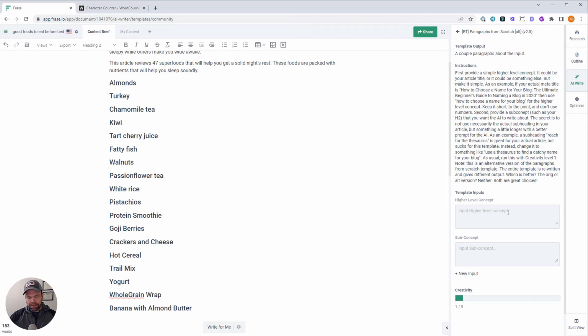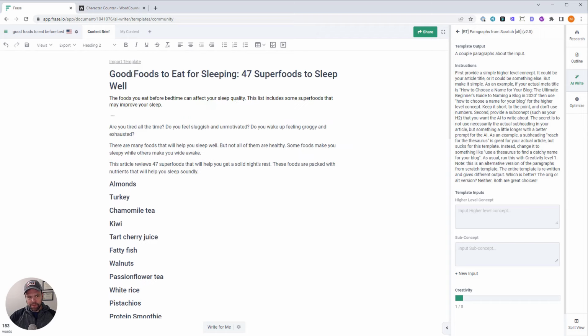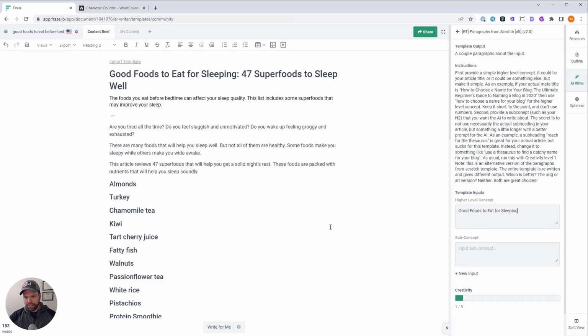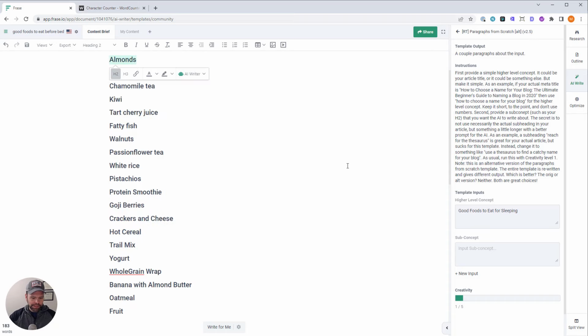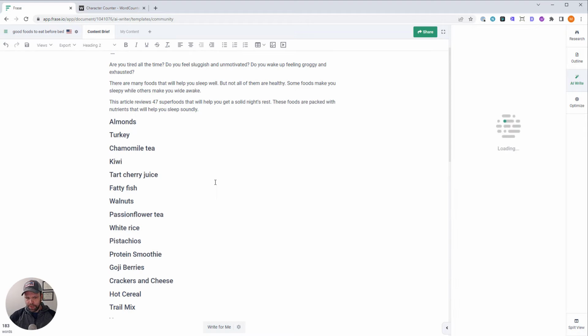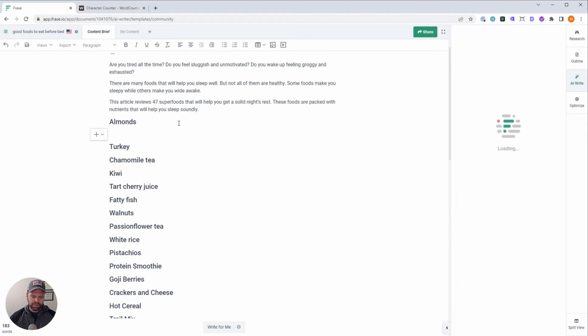So we need the higher level concept. Now that means we don't want this whole meta title. We want something simpler without the numbers. Good foods to eat for sleeping. Perfect. We'll put in almonds. And this is our sub-concept. So these are very simple sub-concepts. These would work really good. Almonds would be the first one. We click Run Template at a creativity level of 1.